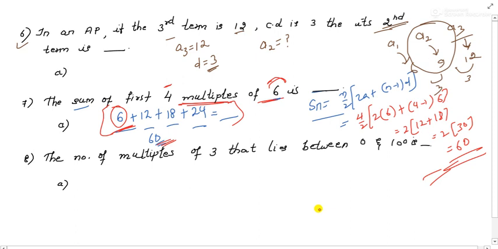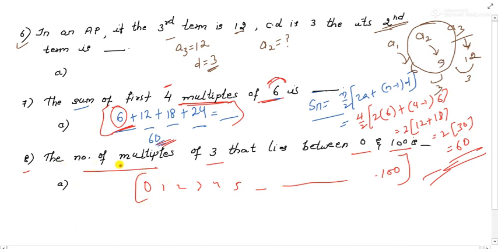Now coming to question number 8: the number of multiples of 3 that lie between 0 and 100, means 0, 1, 2, 3, 4, 5, 6 up to 100. They have asked how many multiples of 3 are present from 0 to 100. If you start from 3, the multiples are 3, 6, 9, 12, and it will reach till 99.